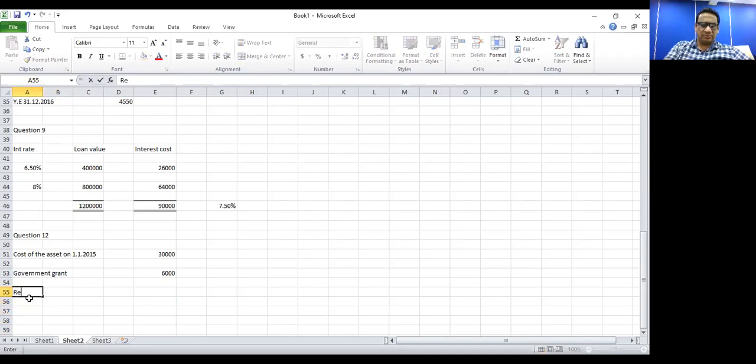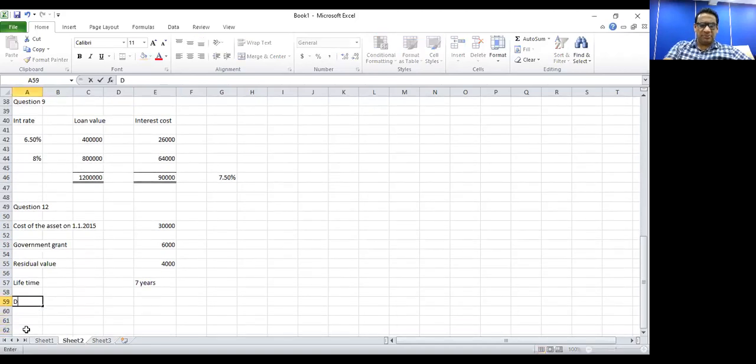Residual value is 4,000 rupees. Lifetime is 7 years. And the depreciation rate is 25%, reducing balance method.